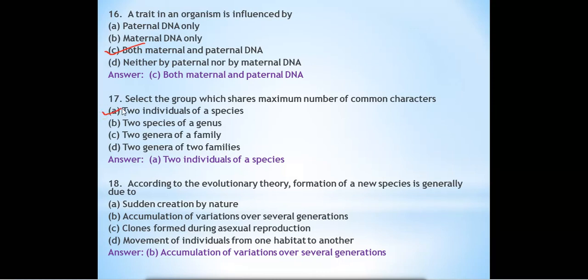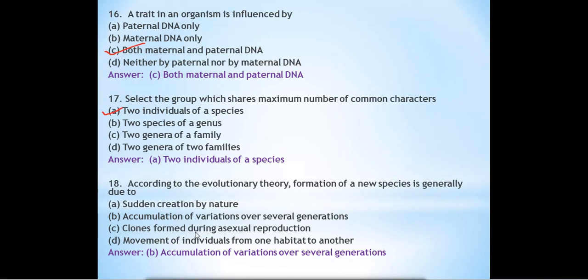Two individuals of the same species will share the maximum number of common characters. Species is the lowest level of the levels of organization we have read, and they will share common characters.